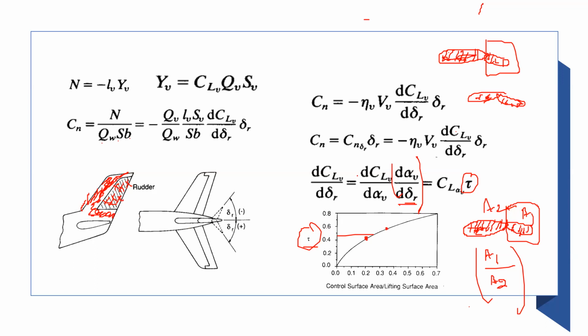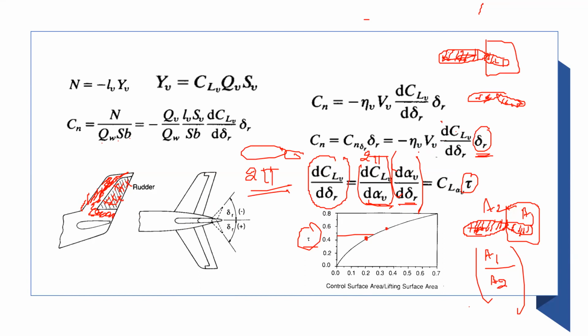You put it here. How do you find this number? You already know the slope of the airfoil that you have chosen for this vertical stabilizer. And usually it's 2 pi. If it's a symmetric airfoil, you can just choose 2 pi. You can take a ratio. So you know how much lift of this surface will change when you deploy the rudder by a certain angle. The delta R is usually in radians, also in degrees. So the data is given with respect to degrees and radians both.